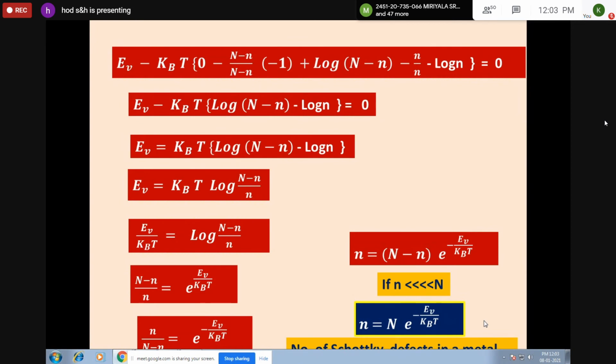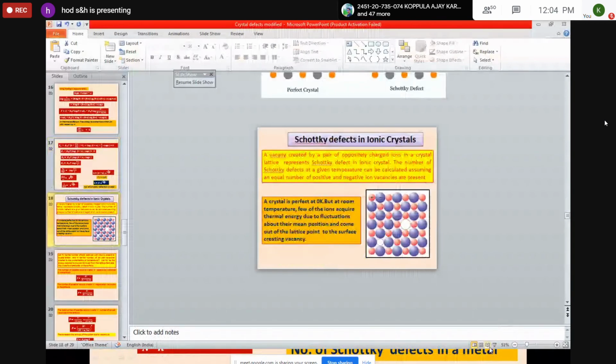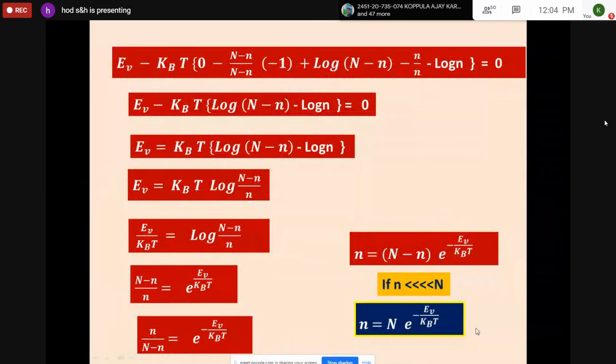Just take this down. If you copy this, I'll once again explain this derivation in brief. Did you copy, students? Yes, sir. Boys? Somebody respond? Yes, sir. Okay, very good. I'll revise this in brief.